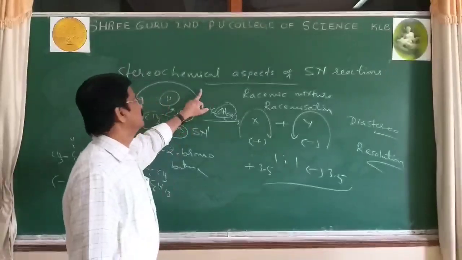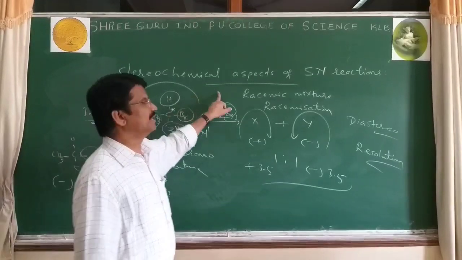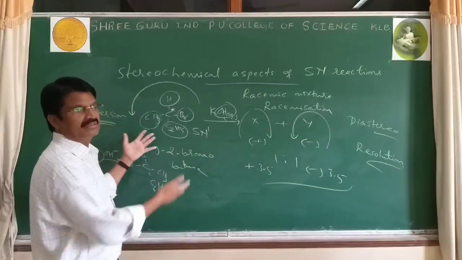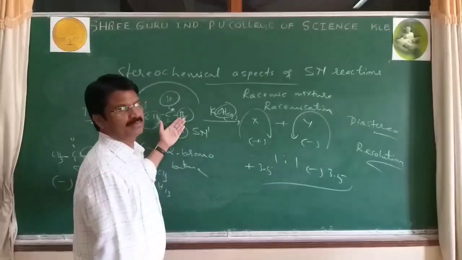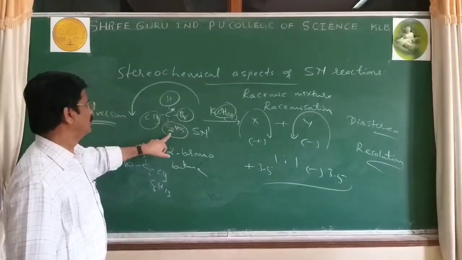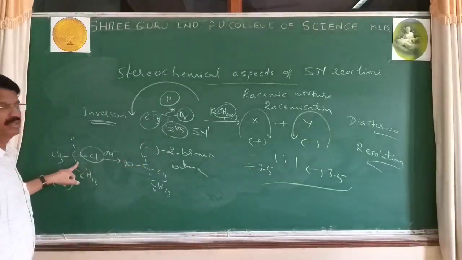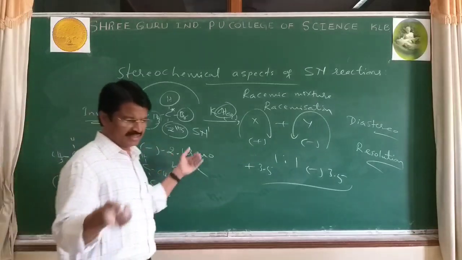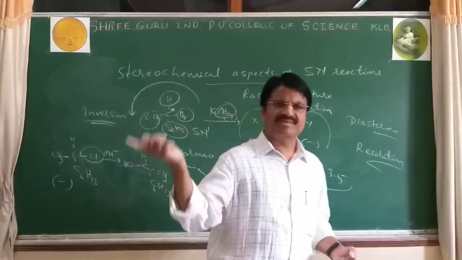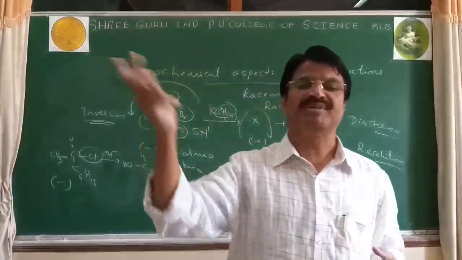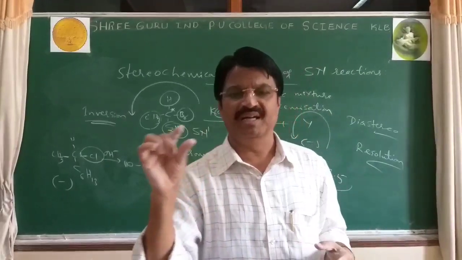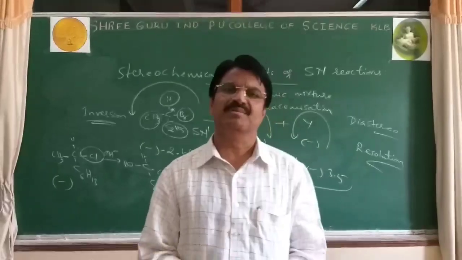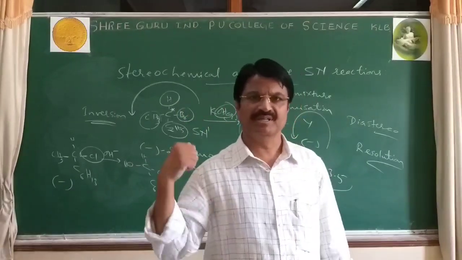In the next video, I will explain the SN1 and SN2 mechanisms again by taking bromide compounds, it may be 2-bromobutane and one more, 2-bromo or 2-chlorooctane. I will repeat SN1 and SN2 once again. After that, we can study the next type of reaction, called dehydrohalogenation or elimination reactions. Okay, we will continue in the next video.